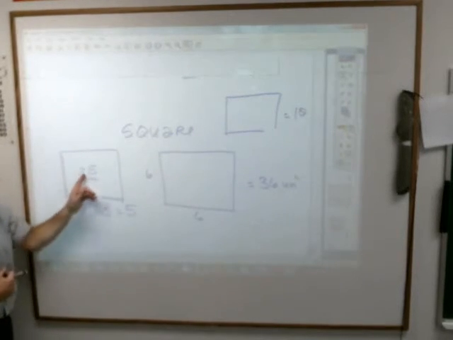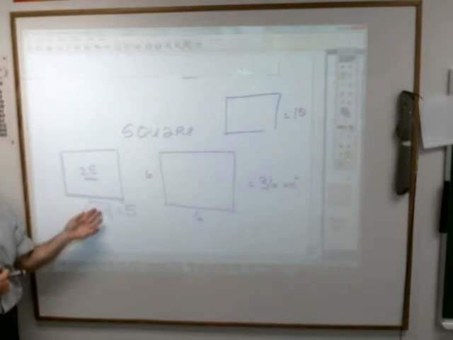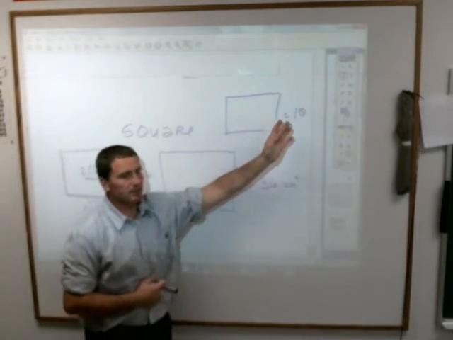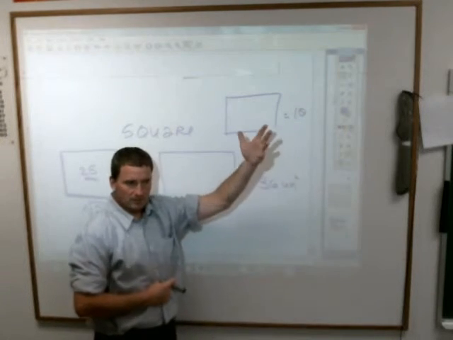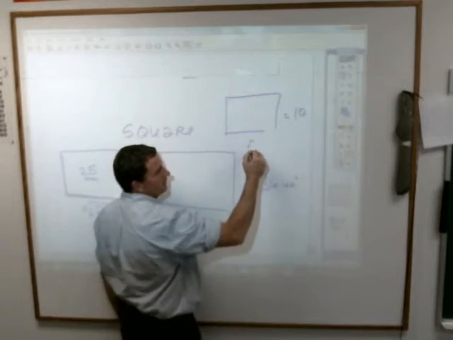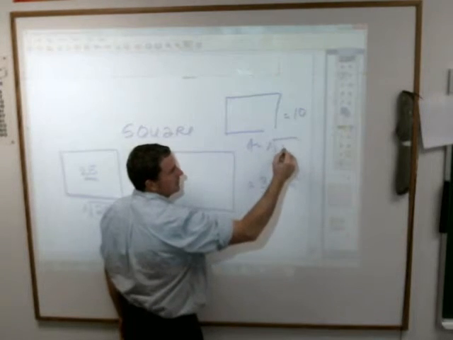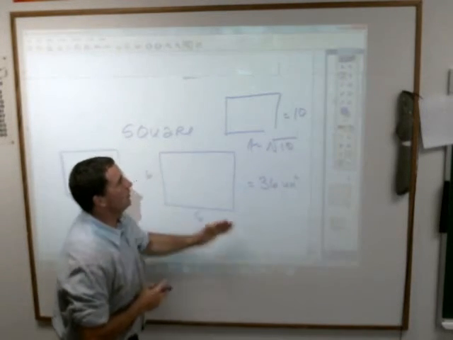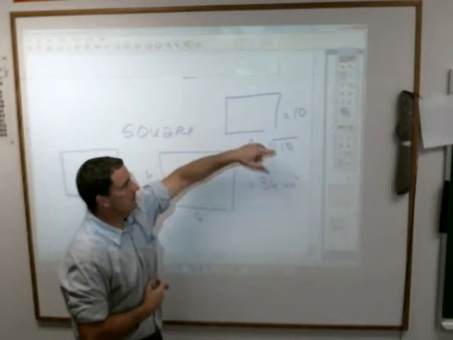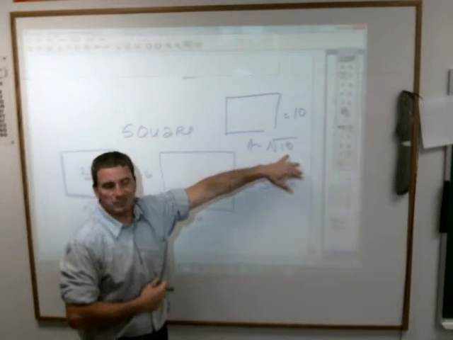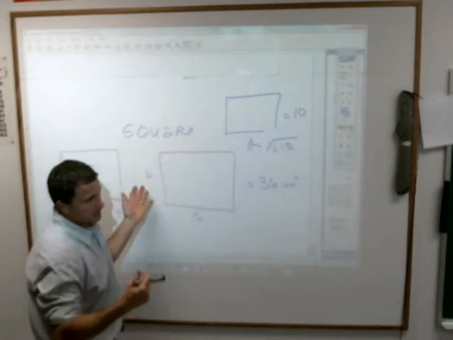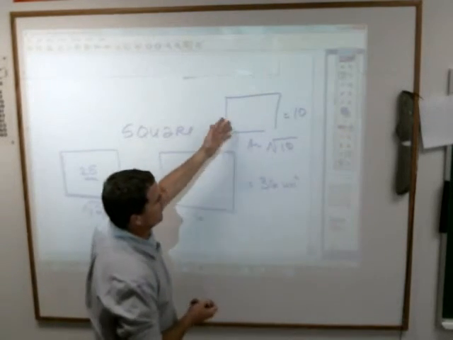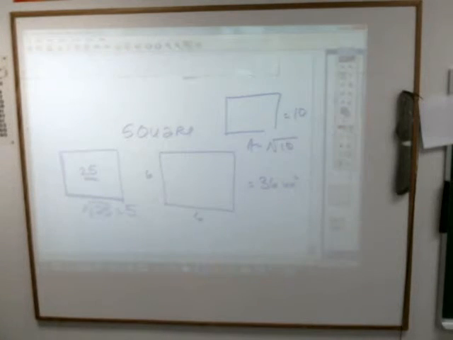What did we do over here? We took the 25 and found its square root. So that's not 25 over here, it is 10, so it's going to be the square root of 10. The side of this is the square root of 10, because you want to know what number times itself gives you 10. And it's an irrational number. It's not going to be perfect. It's going to be somewhere between 3 and 4, because 3 times 3 is 9, and 4 times 4 is 16. Probably closer to 3. But that's irrational.